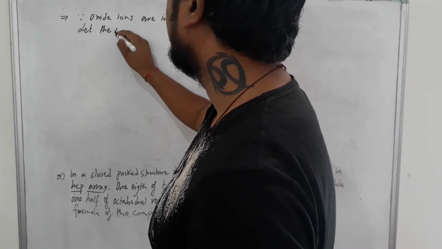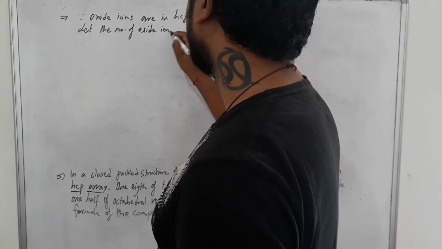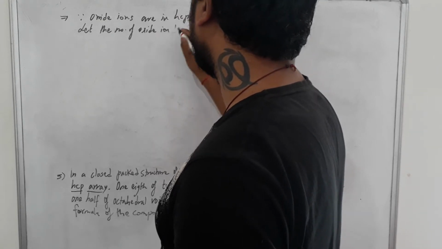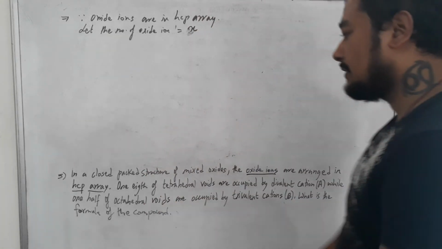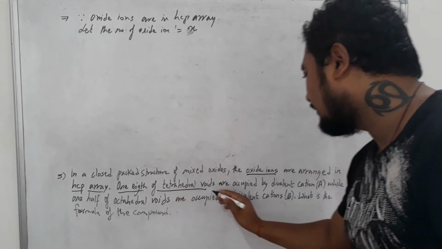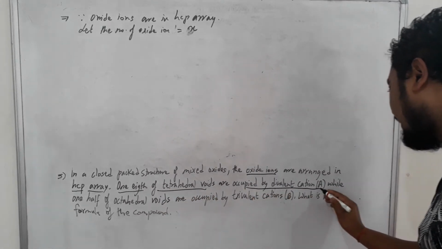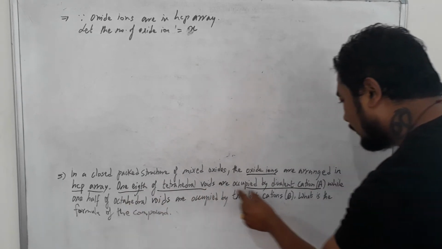Let the number of oxide ions be equal to x. Whoever forms the lattice, we always take x. Now let us read further. 1/8 of the tetrahedral void is occupied by the divalent cation A. So who is occupying 1/8 of the tetrahedral void?